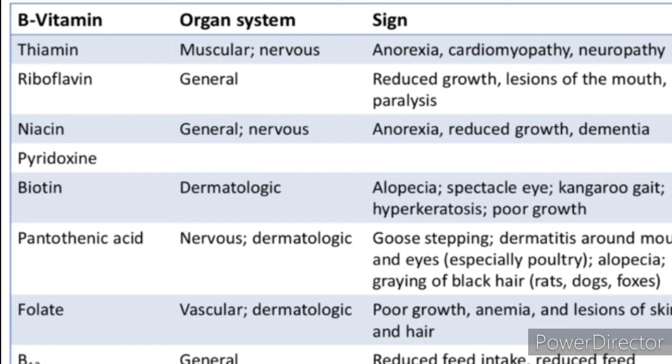Then B6 is pyridoxine. It helps in hemoglobin formation and in brain, heart and liver activities. Its deficiency causes dermatitis, convulsions, muscular twitching and anemia.